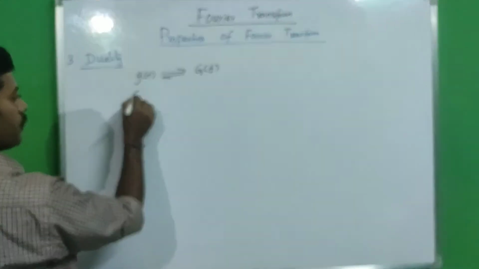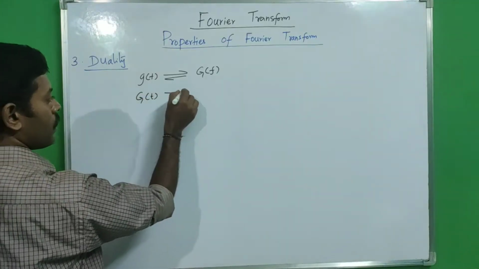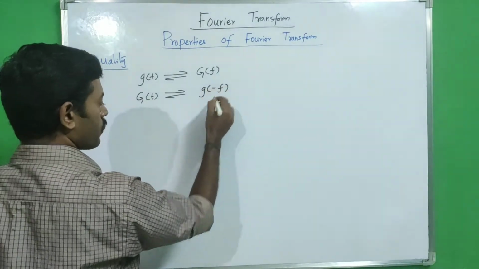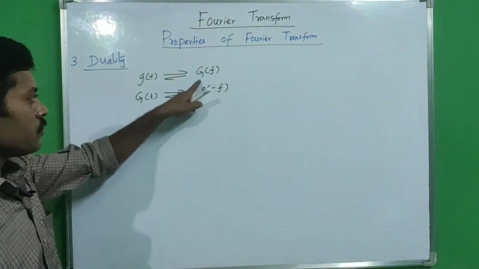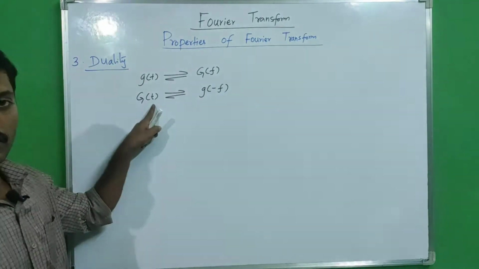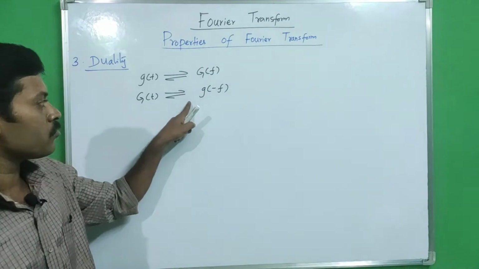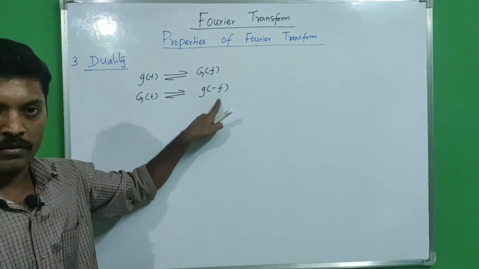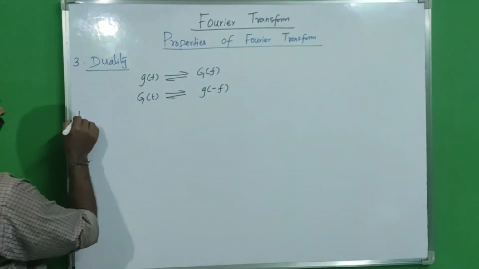Then capital G of t has a Fourier transform pair with g of minus f. So from capital G of f, if you replace f by small t, we will get a Fourier transform of small g of minus f. We will see the proof now.